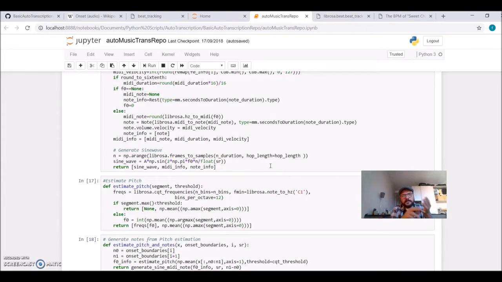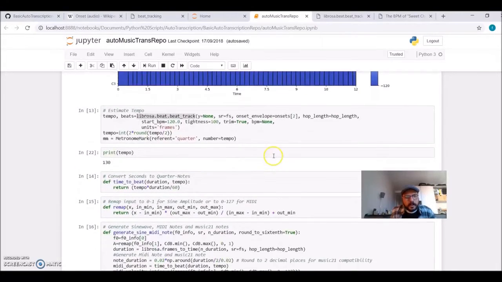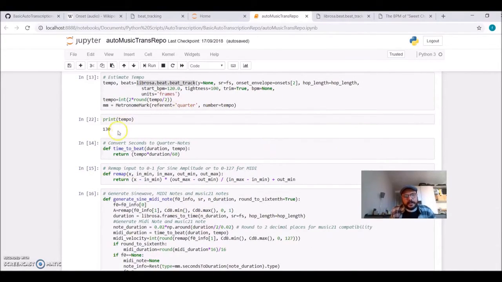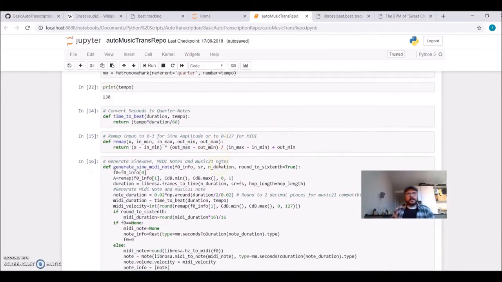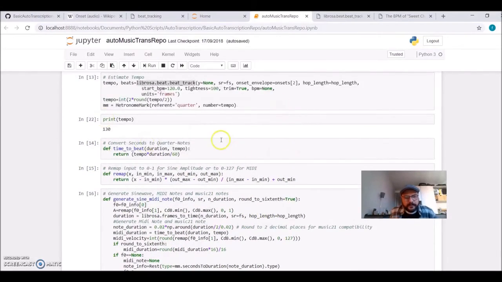So these are auxiliary functions that will be called inside other functions, so I can translate from time to quarter notes, from magnitude to MIDI velocity, so I'm defining here.